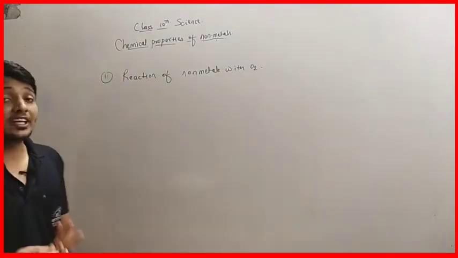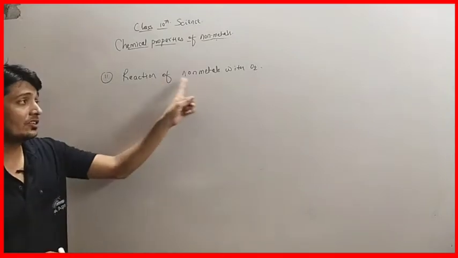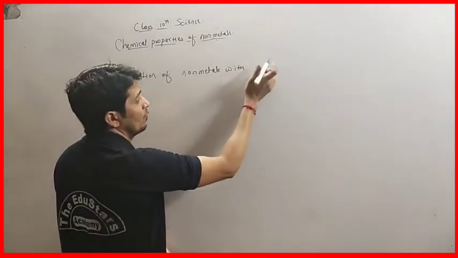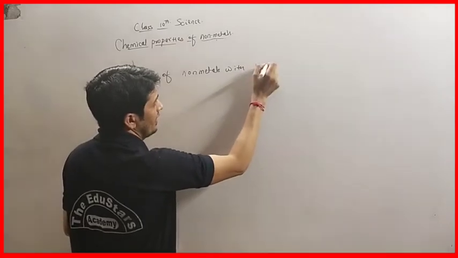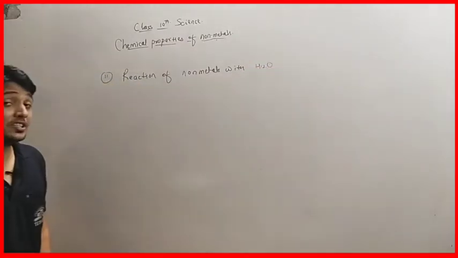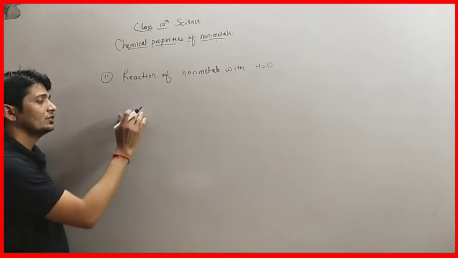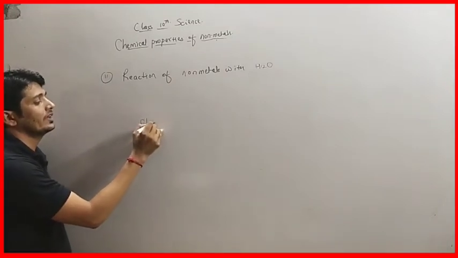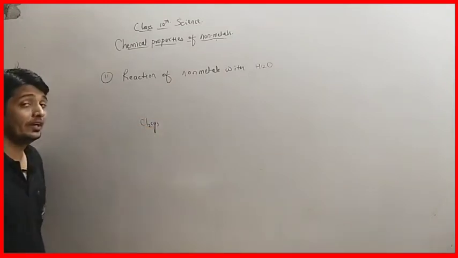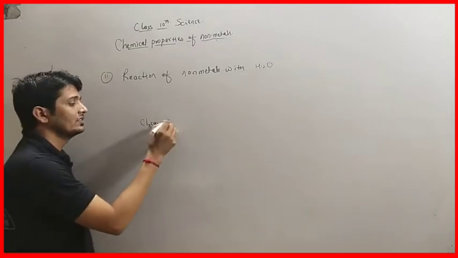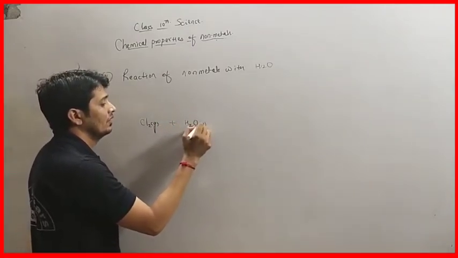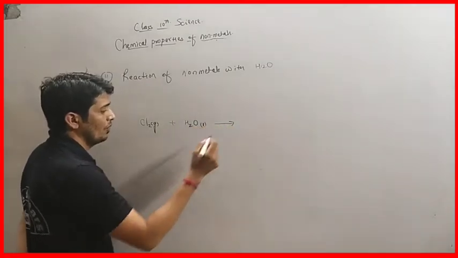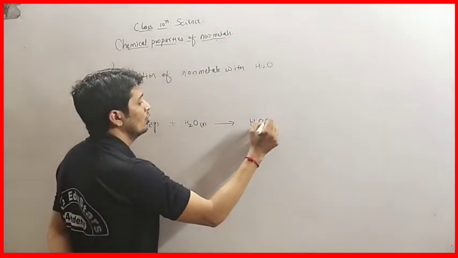Now we will check the next chemical property, the reaction of non-metals with water, or we can write H2O. H2O is nothing but water. We have chlorine gas. When chlorine gas reacts with water, it forms HOCl.